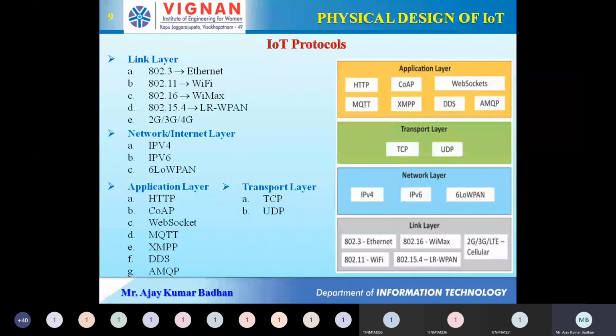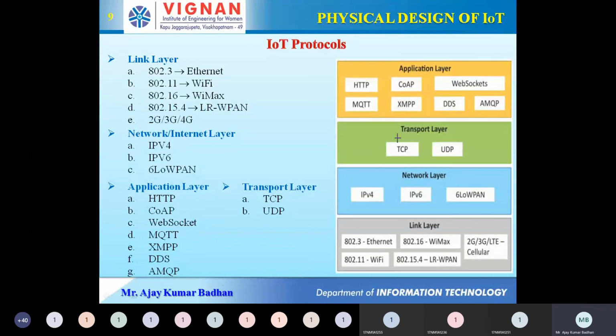Next, we have something called the transport layer on top of the network layer. Now, the transport layer's main responsibility is to make sure all the data packets reach without any loss. So here we can use two different types of protocols, TCP and UDP. I think you are familiar with TCP and UDP. TCP is nothing but Transmission Control Protocol. In other words, we can say it is connection oriented, right? Whereas coming to UDP, User Datagram Protocol, it is connectionless. Which one is reliable? TCP is reliable in nature since it is connected. UDP is connectionless, so it is not reliable.